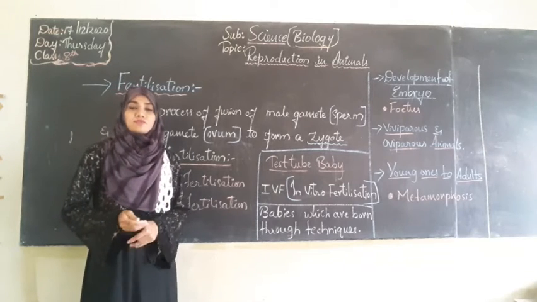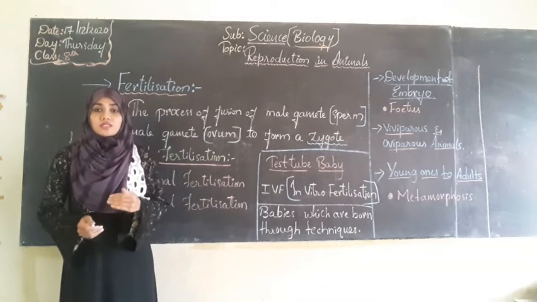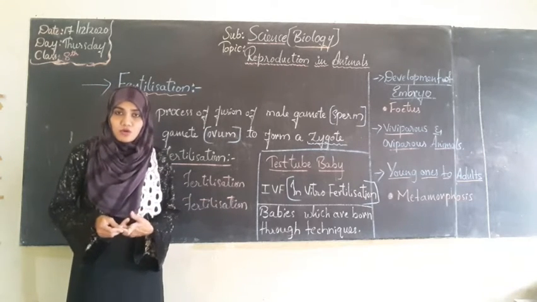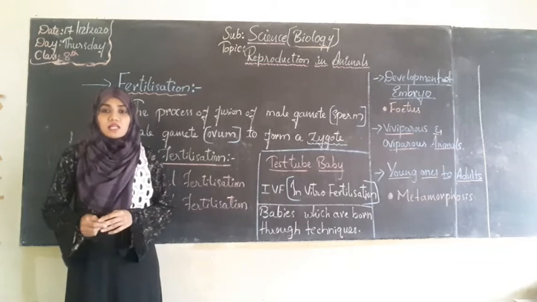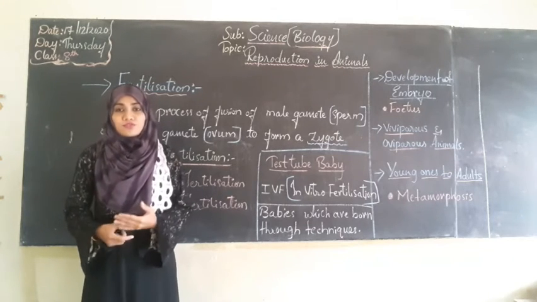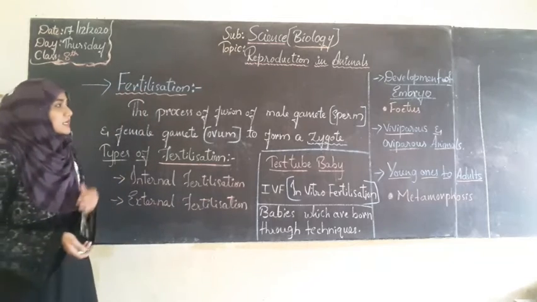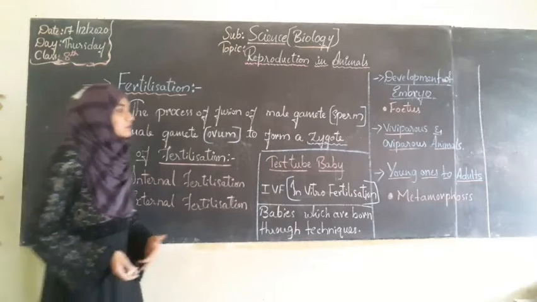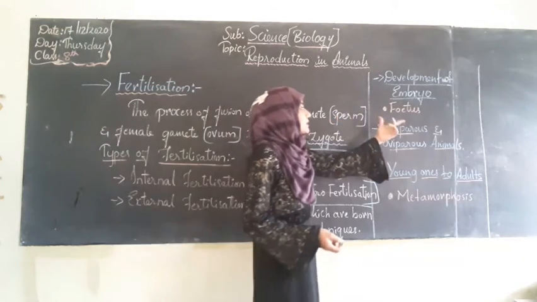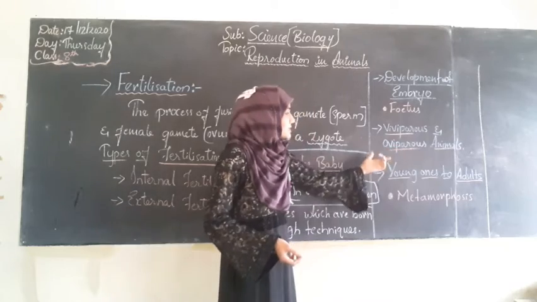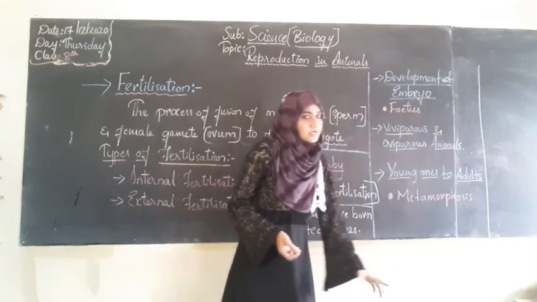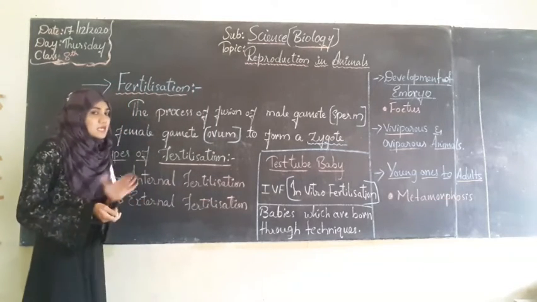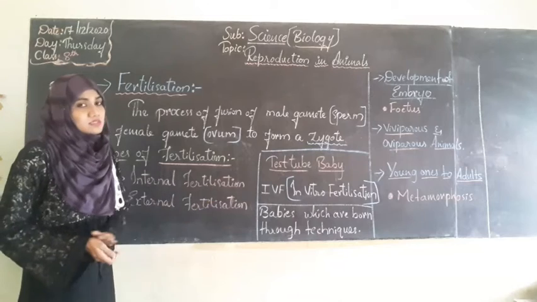So in the last class of this chapter, we studied sexual reproduction, in which we also learned about the male reproductive organ and also the female reproductive organ. Moving on, in today's class, we are going to study fertilization, types of fertilization, test tube baby, development of embryo, viviparous and oviparous animals, and young ones to adults. These are the subtopics that we are going to cover in today's class. First of all, let's have a brief explanation of all these subpoints.